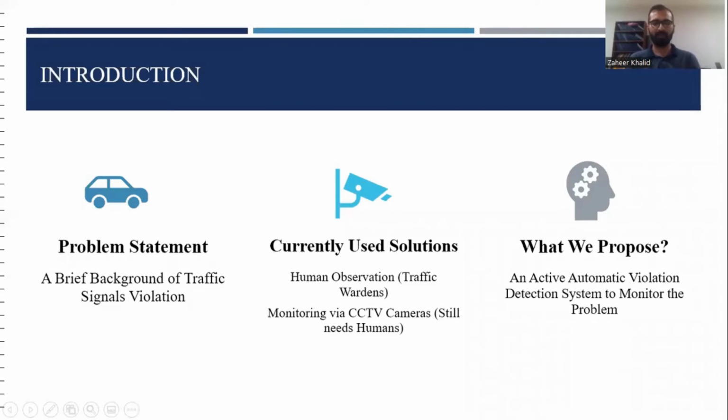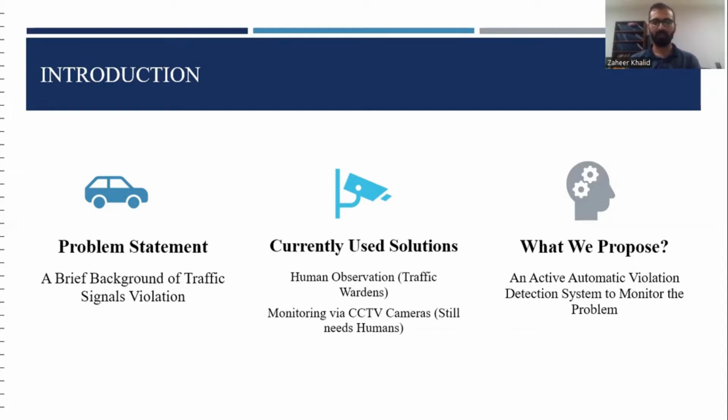So if we talk about the introduction of this project, first we will discuss the problem statement. In every city there is a lot of traffic. Due to this much traffic, there are so many problems with traffic violations. Due to those traffic violations, we have traffic accidents which can cause serious injuries and casualties.